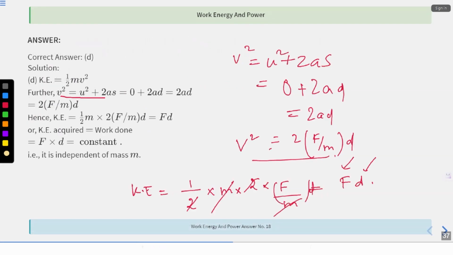Understand why I used the equation of motion. I'm just starting from a point 0 and I'm moving at a distance d. Here I have been told to calculate the final velocity vf. That's what I have been calculating over here. Okay, next.